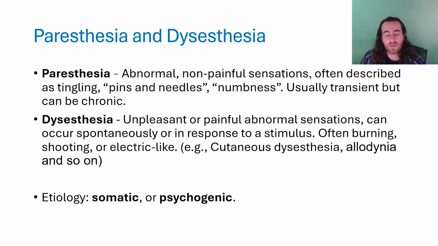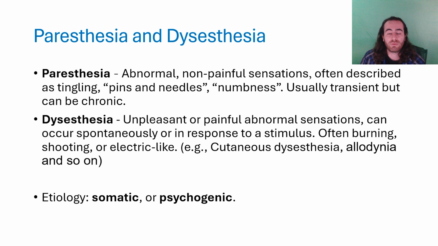Some examples of dysesthesia are cutaneous dysesthesia, which means unprovoked skin burning, itching, or stinging without an external trigger, or allodynia, where we see sensations which are usually non-painful, like light touch, become painful.